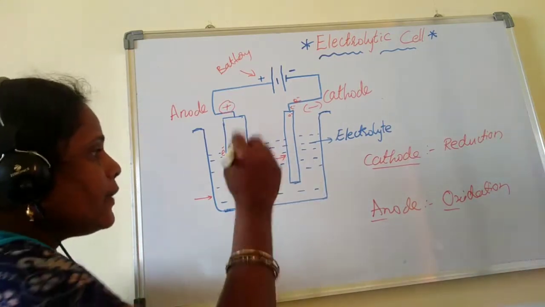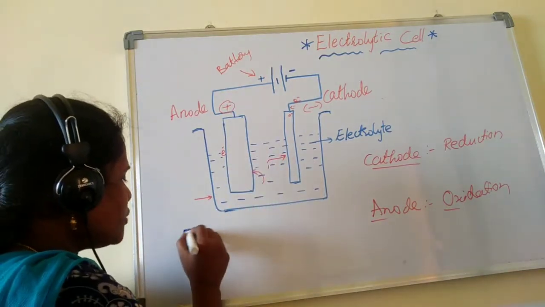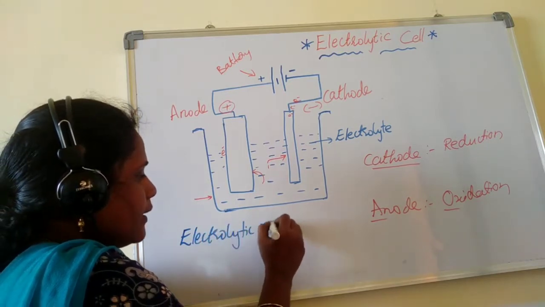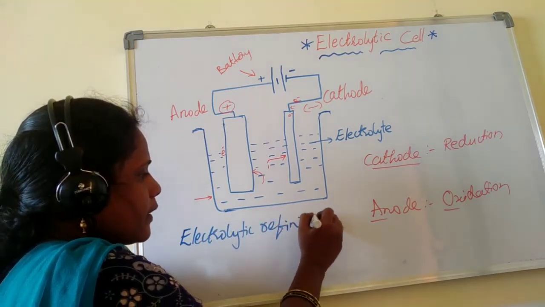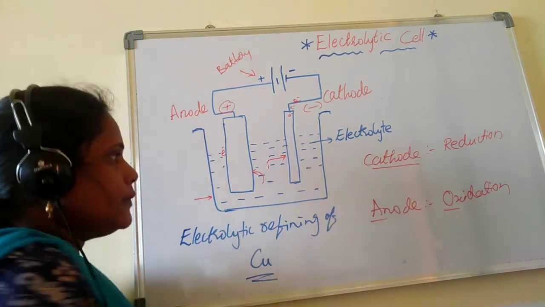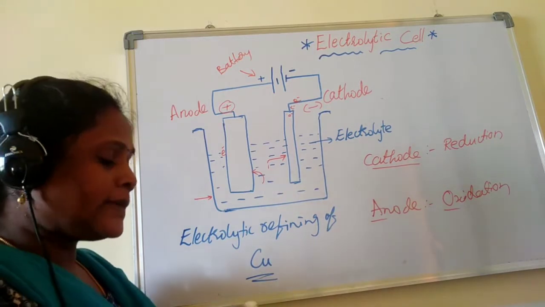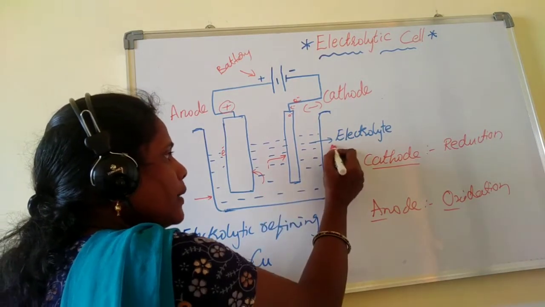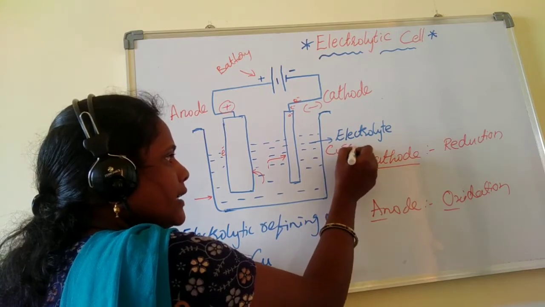Let us see one example of this. Electrolytic refining of copper. Right? So for this purpose, the electrolyte I have to take should be copper sulfate, CuSO4.